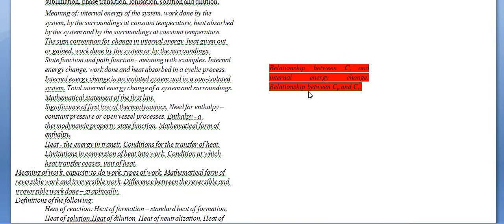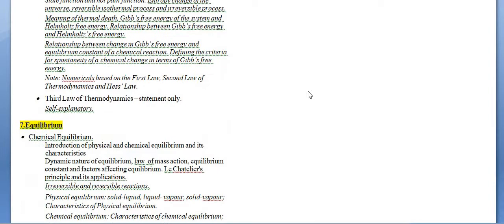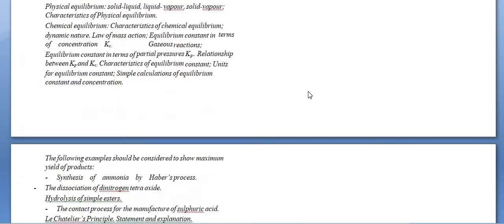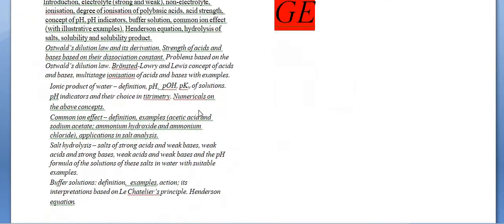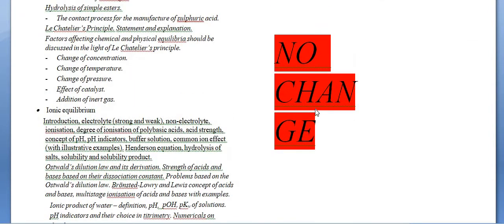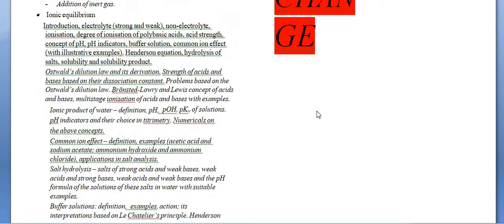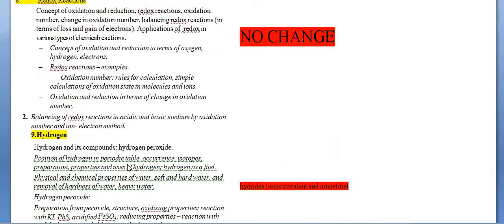So please cut down this topic or mark the topic in your book. Now moving on to the next chapter, chapter number 7, that is equilibrium. In the chapter equilibrium, there is no change. All the topics will remain intact because this is a very important chapter for your theory paper syllabus as well as the competition syllabus. So please mark these topics.